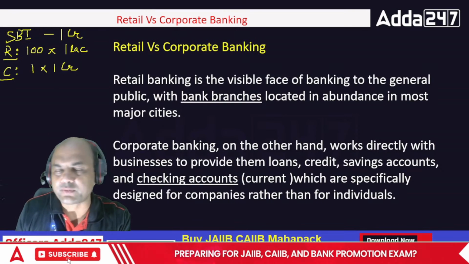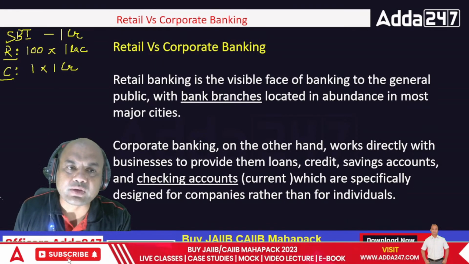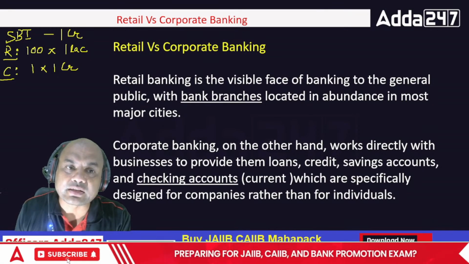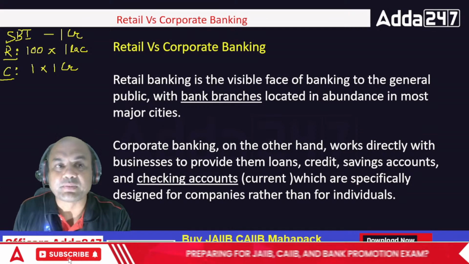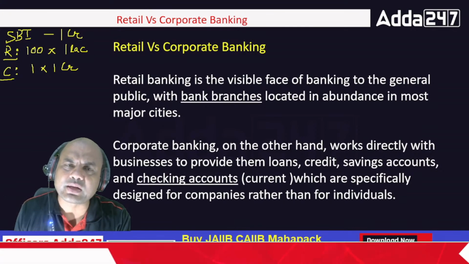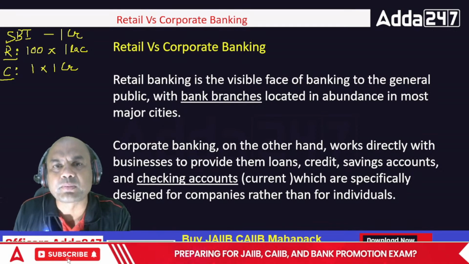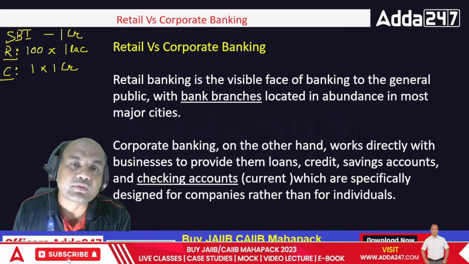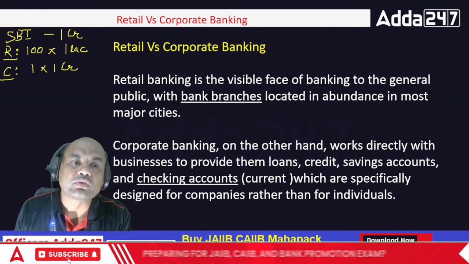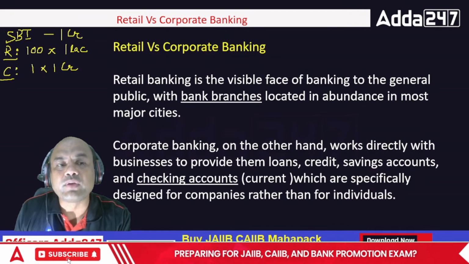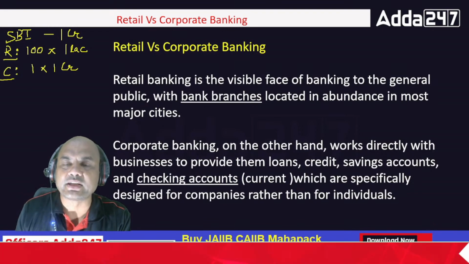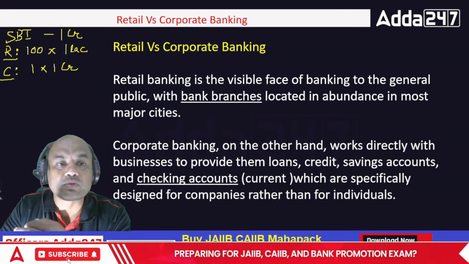Now look at the scenario. What is the chance that one customer will become NPA versus what is the chance that 100 customers will become NPA? NPA means default. What is the chance that all of the 100 will default, meaning they won't be able to repay your loans? Default is when the person is not able to pay your EMI or your interest. Everyone just answer: where are more chances of defaulting or NPA? Is it R or is it C?